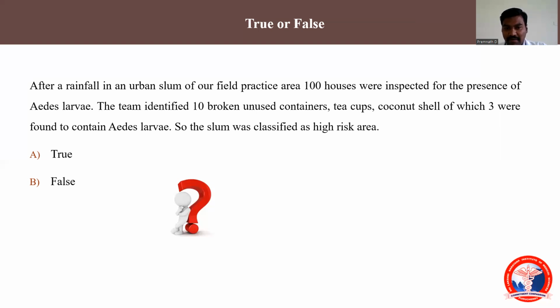Just look at the numbers: 3 containers are positive for larvae and we inspected 10 containers. So 3 divided by 10 into 100 comes around 30%. That means it is a high risk area. So the answer is true.